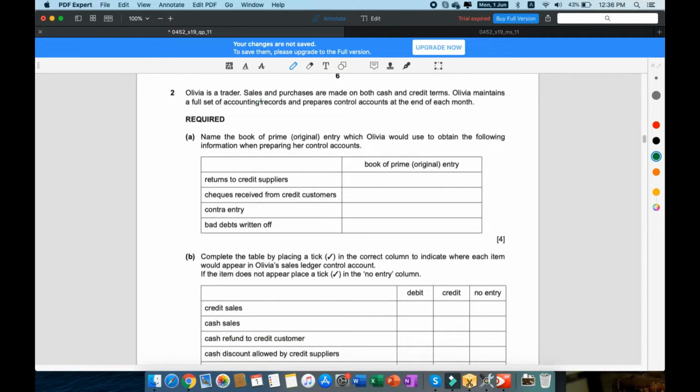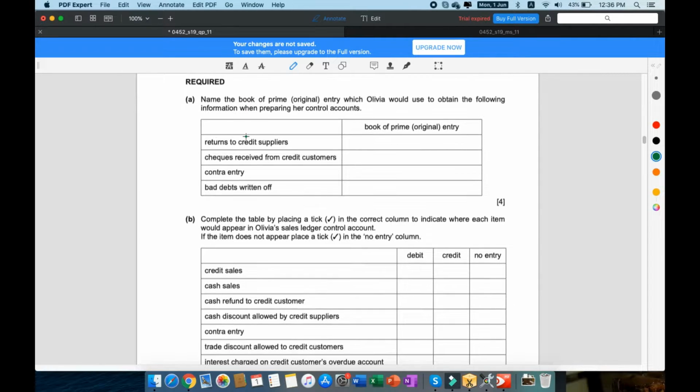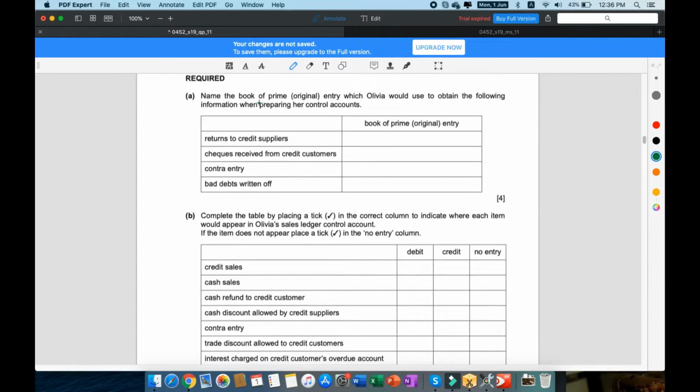Olivia is a trader. Sales and purchases are made on both cash and credit terms. Olivia maintains a full set of accounting records and prepares control accounts at the end of each month. Alright, so Part A, name the book of prime entry which Olivia would use to obtain the following information when preparing her control accounts. This is something that you must have memorized from whatever textbook you're following from school or whatever.